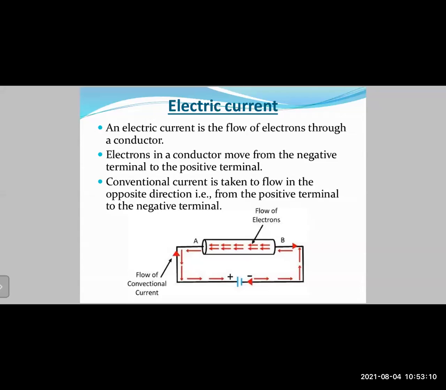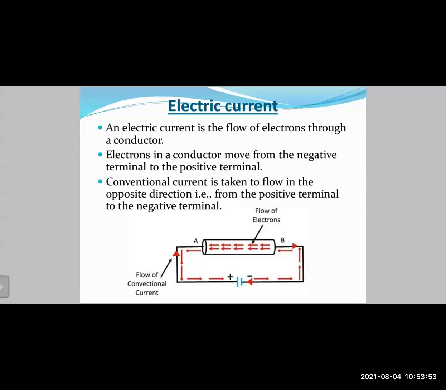So in this case, there are 2 types of currents that we generally study. The first type is the conventional current, the standard one, where the electricity flows from the higher potential to a lower potential. In that case, the positive terminal is at a higher potential, whereas the negative terminal is at the lower potential. So the conventional current will flow from the positive terminal to the negative terminal, right? But in an electric current, which are the charged species which are moving? They are the electrons. And electrons being negatively charged, they will move from the negative terminal to the positive terminal. And that is the electronic current.